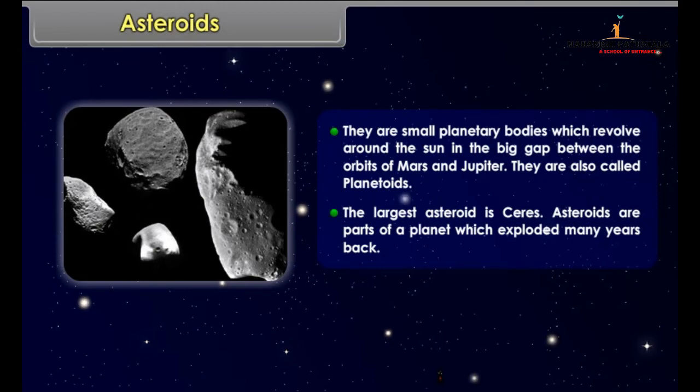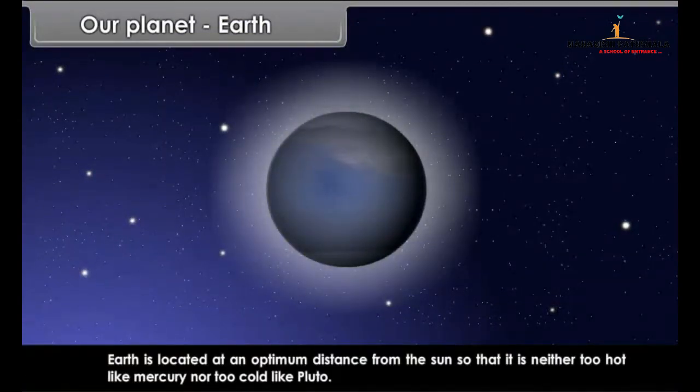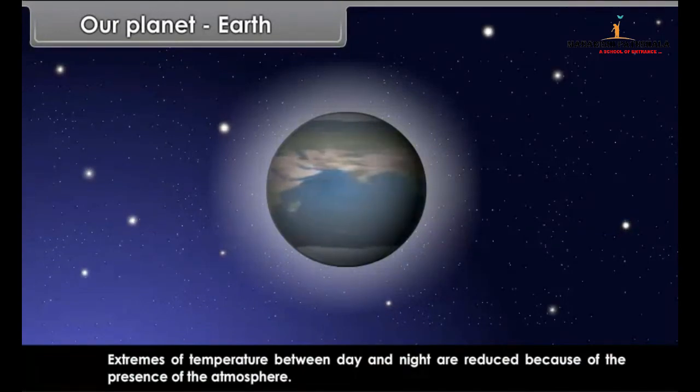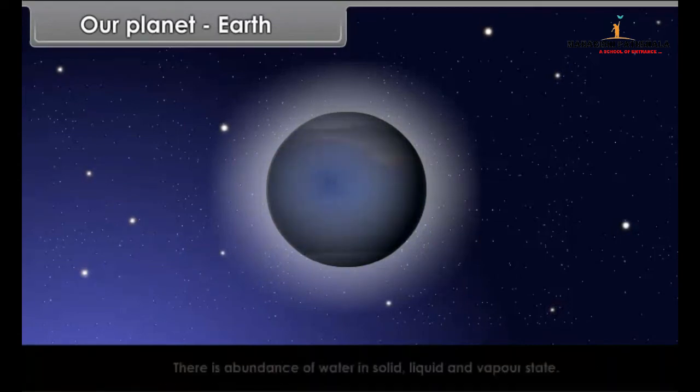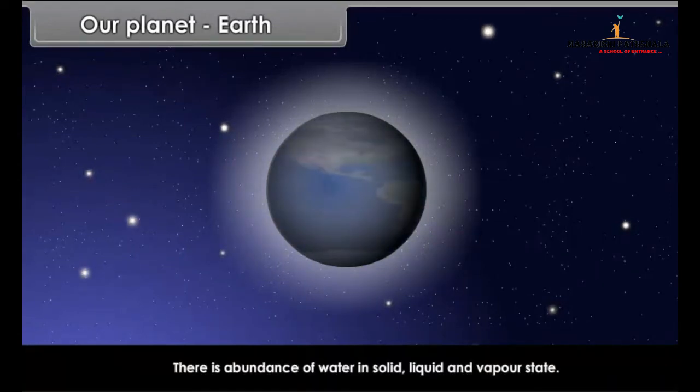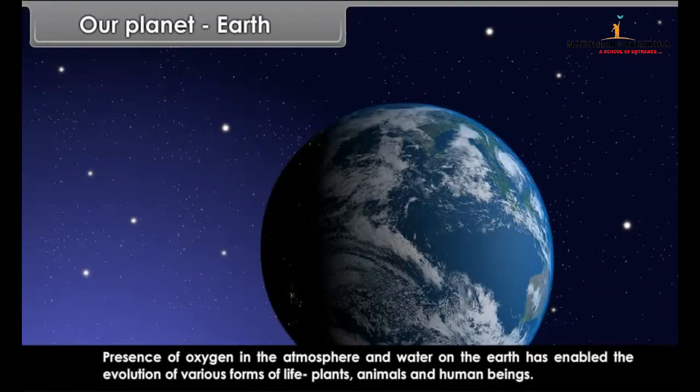Our planet Earth. Earth is located at an optimum distance from the Sun, so that it is neither too hot like Mercury nor too cold like Pluto. Extremes of temperature between day and night are reduced because of the presence of the atmosphere. There is abundance of water in solid, liquid and vapor state. Presence of oxygen in the atmosphere and water on the Earth has enabled the evolution of various forms of life, plants, animals and human beings.